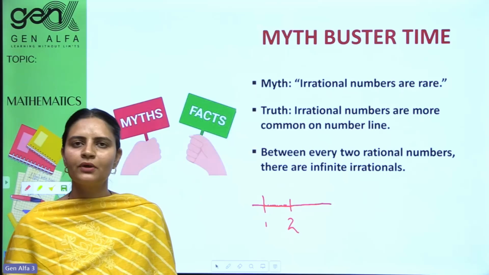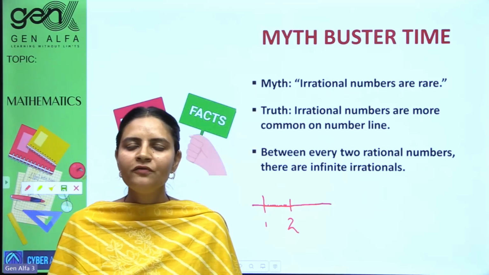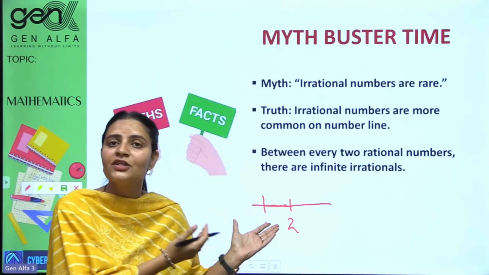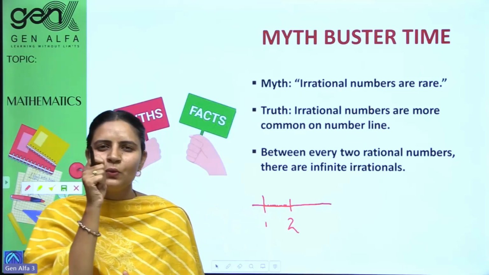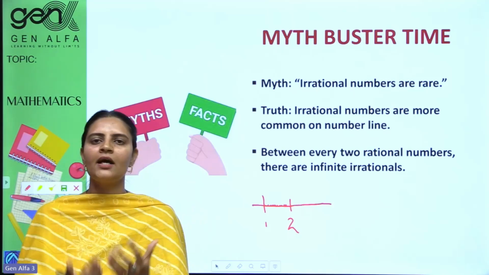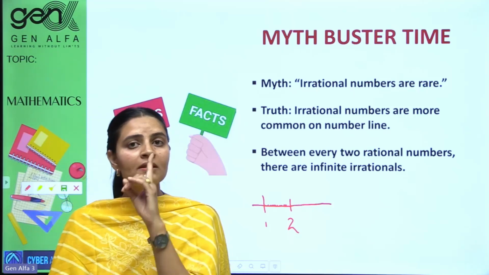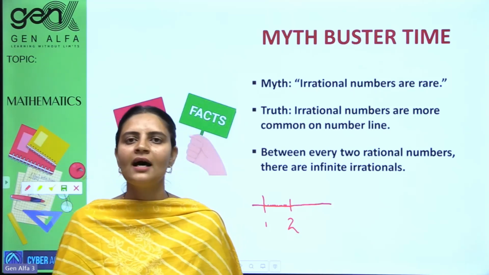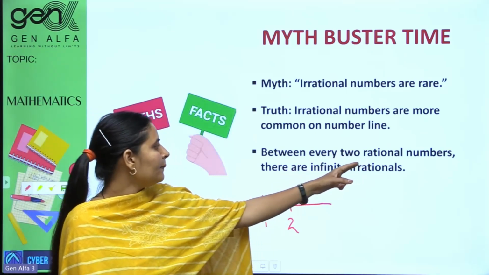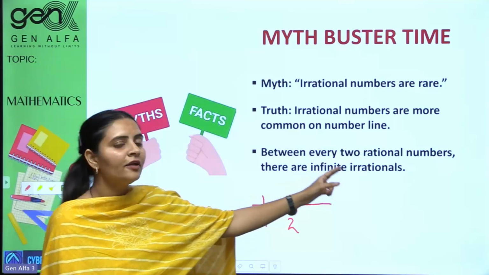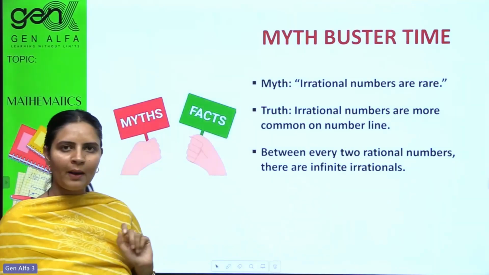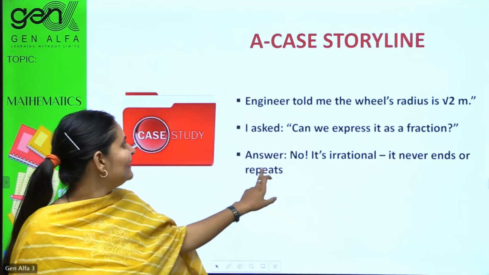How many dots can you put? Infinite, ma'am. Infinite dots I can put. So same way, infinite irrational numbers can be found. When you zoom into this 1 and 2, there are many irrational numbers found. So that was a myth that irrational numbers are rare. So between every two rational numbers, there are infinite irrationals. Would you remember for life? Yes.